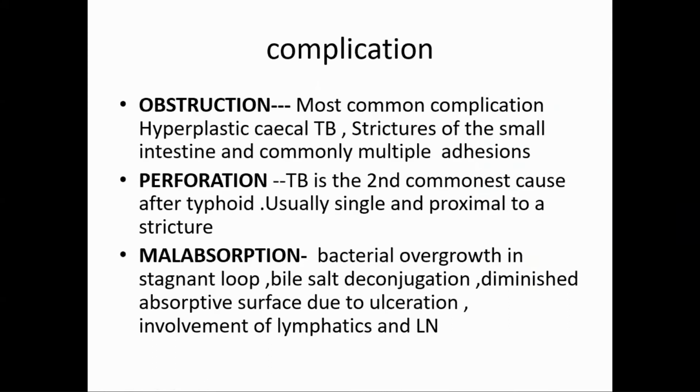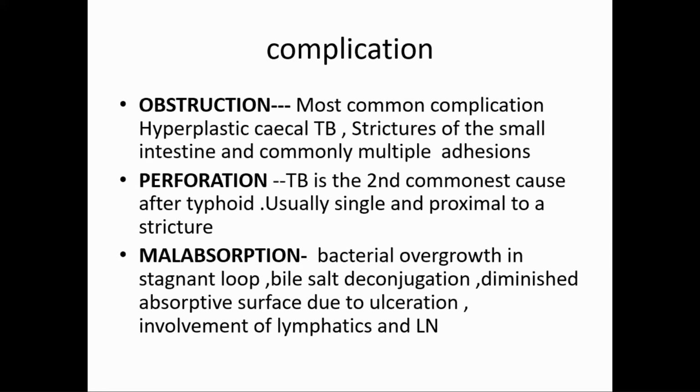Now coming to complications of tuberculosis of intestine, as I told you, obstruction is the most common complication. Hyperplastic ileocecal tuberculosis, stricture of small intestine and commonly multiple adhesions will lead to obstruction. Then perforation, these ulcers may be perforated. It is the second cause of perforation; first was typhoid. Usually single and proximal to the stricture. Above the stricture there will be obstruction, so there will be dilatation of the intestinal loop and there will be rupture there,